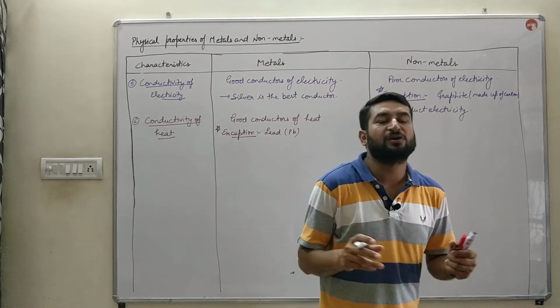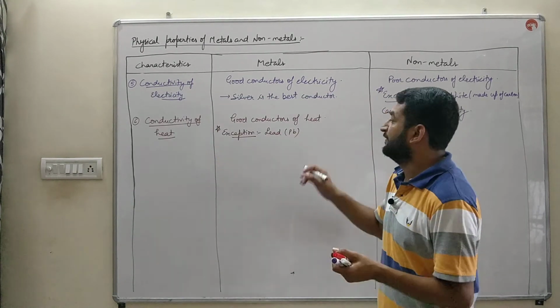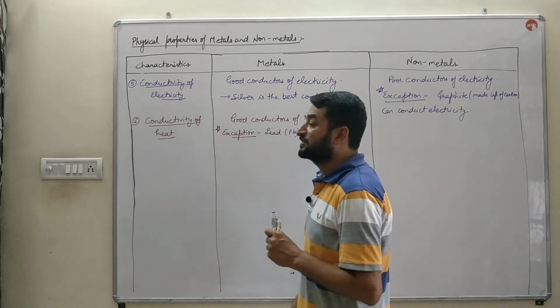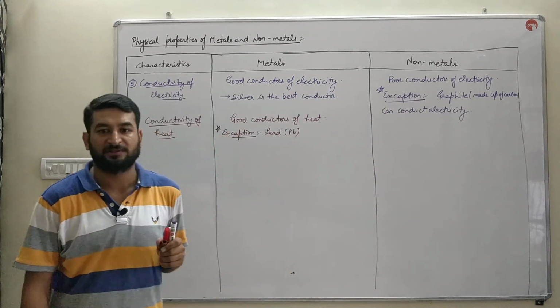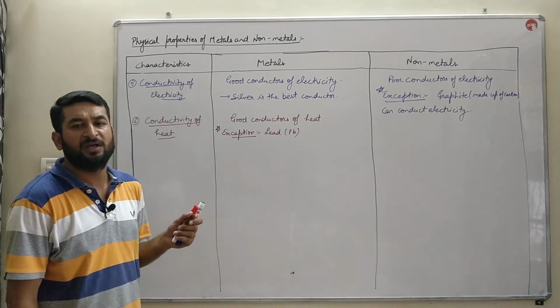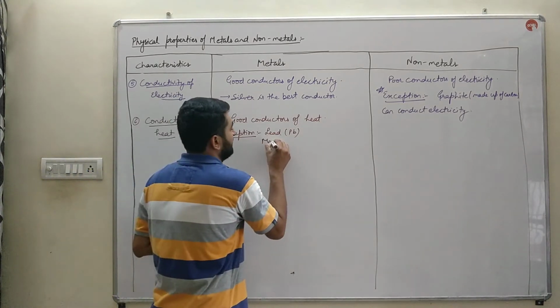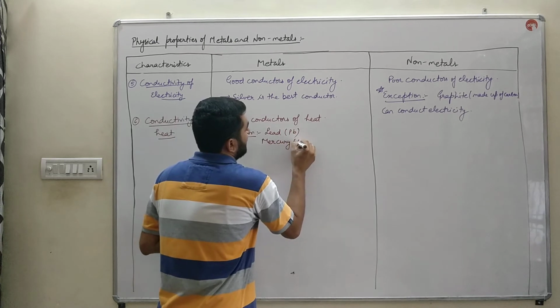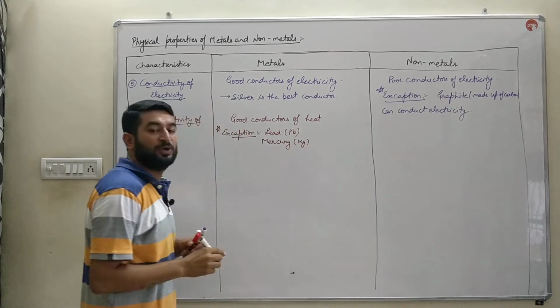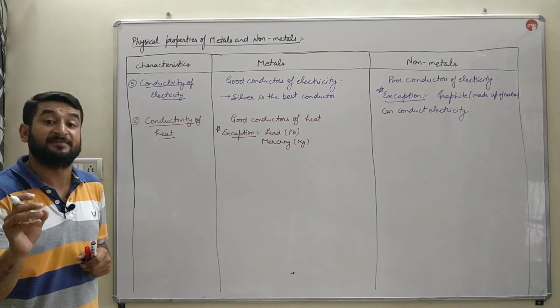Name a metal which is not a good conductor of heat, that is lead. If someone asks you for two examples of metals which are not good conductors like the other metals, then along with lead you can write mercury as well. But if you have to choose one out of these two, the appropriate answer would be lead.